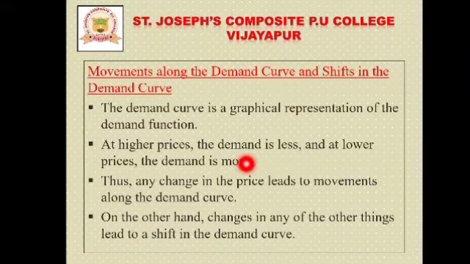What are those two points? This point says movement along the demand curve. Why will there be movement along the demand curve? Because the reason is any change in the price. Changes in price lead to movement along the demand curve, and changes in any other things, except your price,